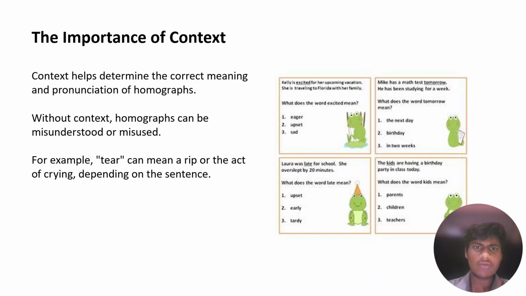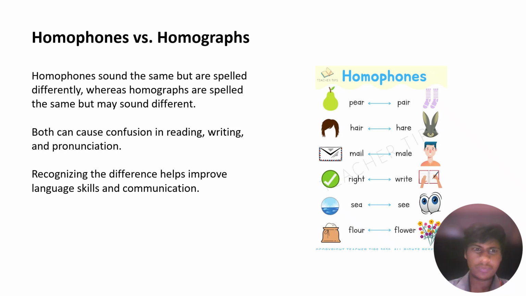The importance of context. Context helps determine the correct meaning and pronunciation of homographs. Without context, homographs can be misunderstood or misused. For example, tear can mean to rip or the act of crying, depending on the sentence.